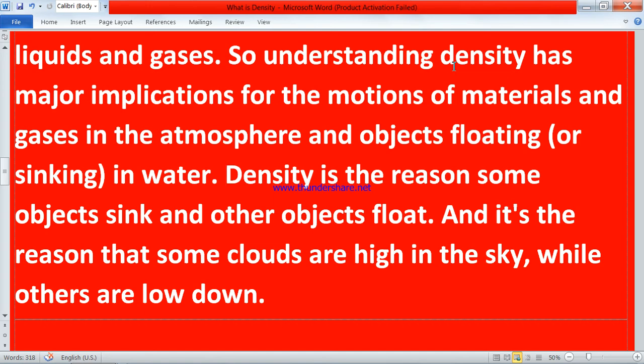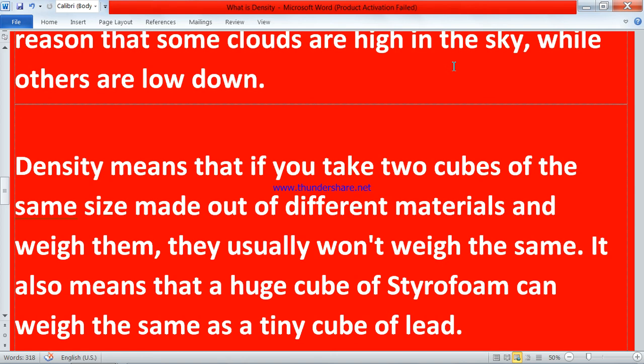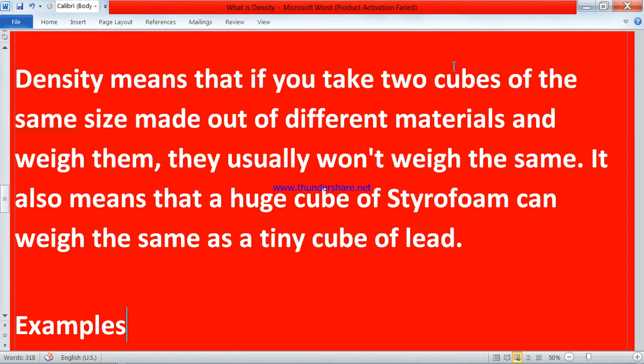That is the reason for the clouds. There are two examples given, and I have explained both of them. Then we'll read what is written. Density means that if you take two cubes of the same size made out of different material and weigh them, they usually won't weigh the same. It also means that a huge cube of styrofoam can weigh the same as a tiny cube of lead.